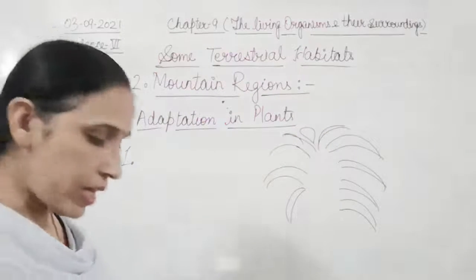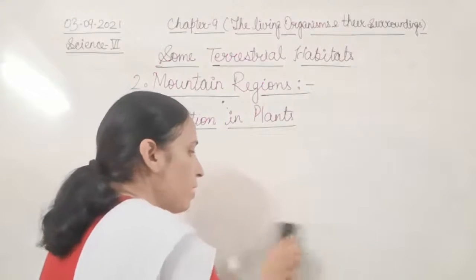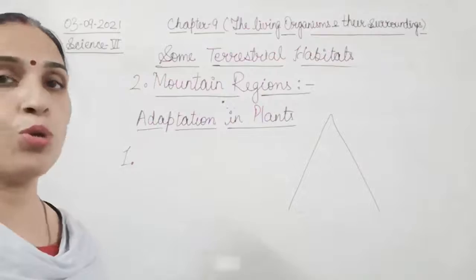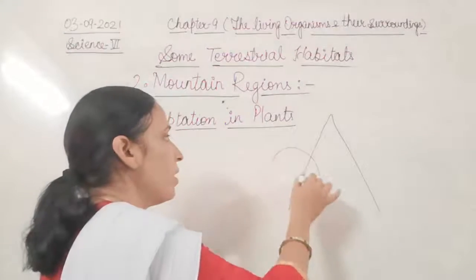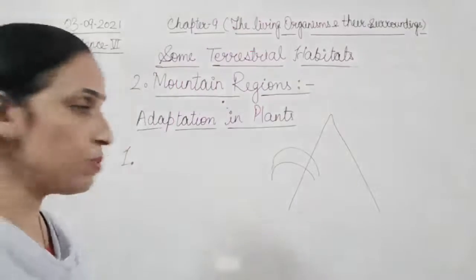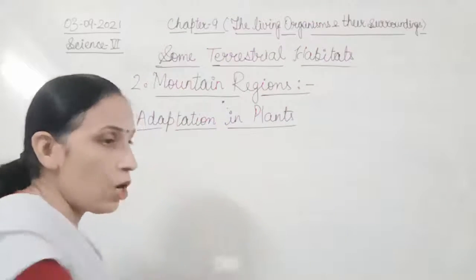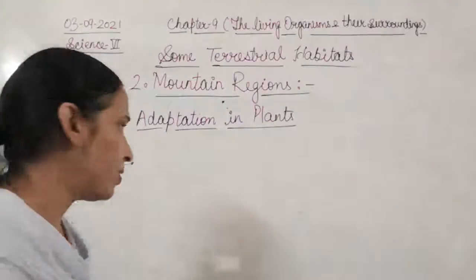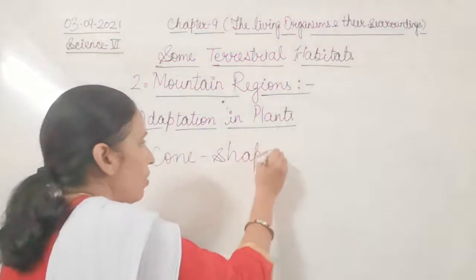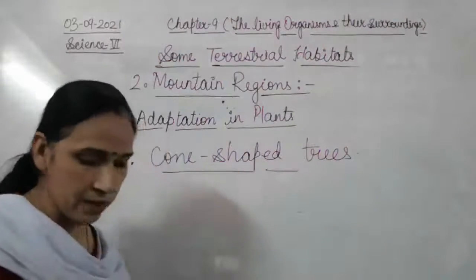They have a conical shape so that their branches will not break. Due to the weight of snow, their stems would break down, but cone shaped trees do not allow snow to stick on their leaves. So cone shaped trees are one of the adaptations used by the plants living there.